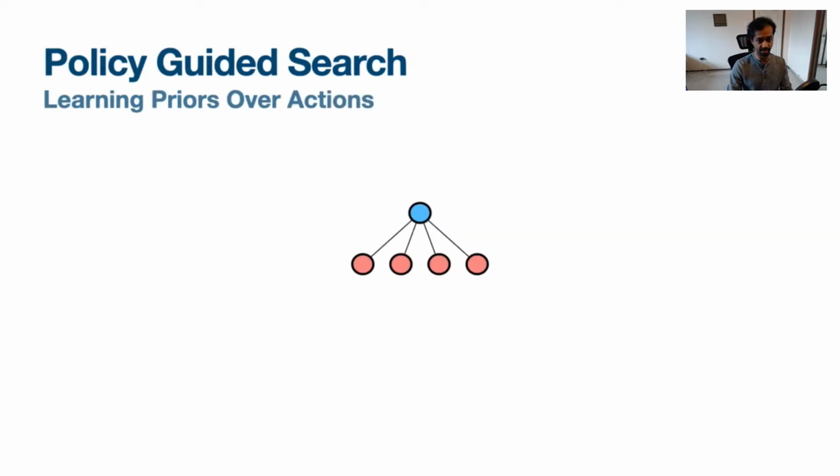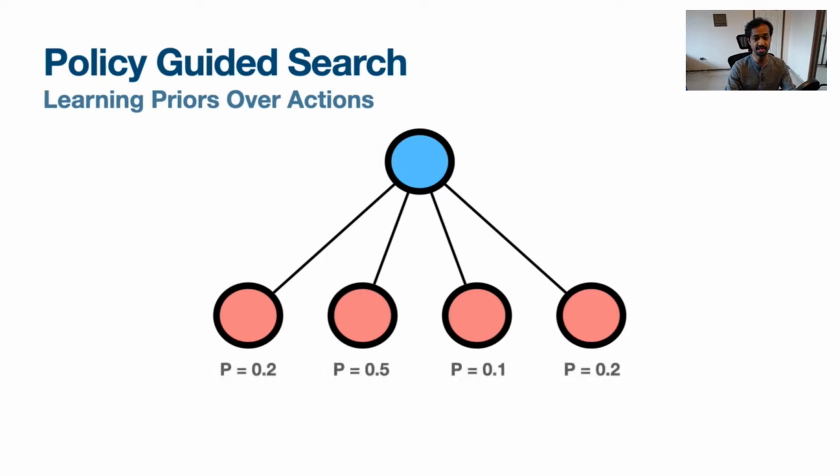A commonly used approach to improve the efficiency of search is to train a function approximator to learn a policy. A policy places prior probabilities over which actions should be sampled in order to guide search. However, the objective used to train policies attempts to increase the expected values of all generated actions and ignores that the policy is being used to generate candidates for search where only one generated action need have high value.